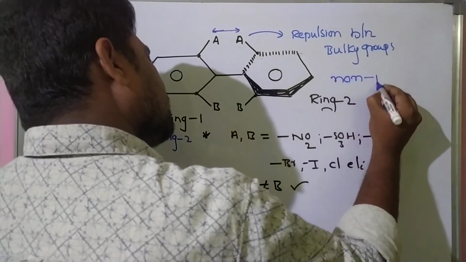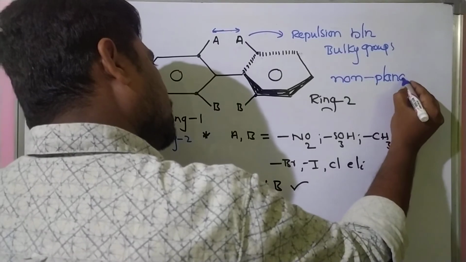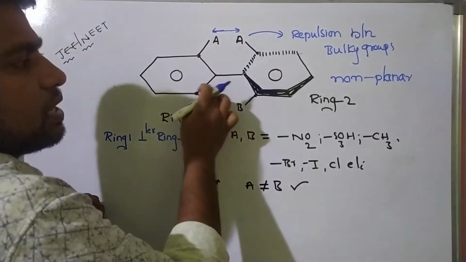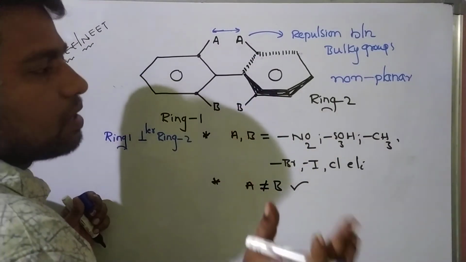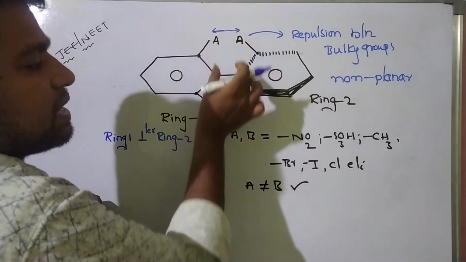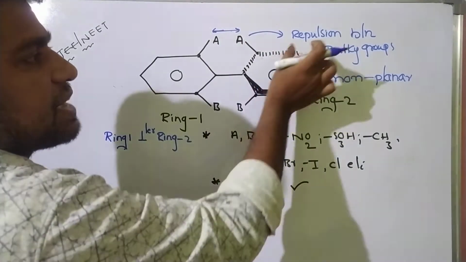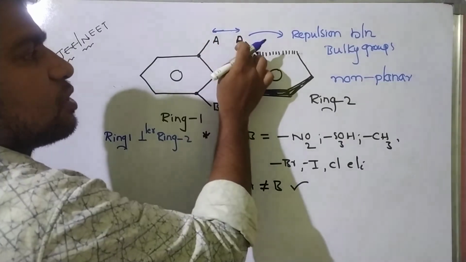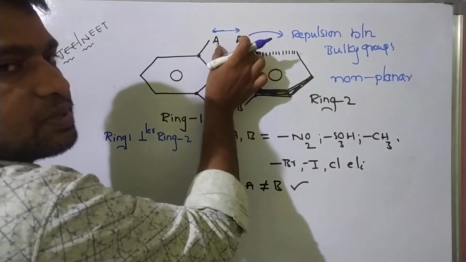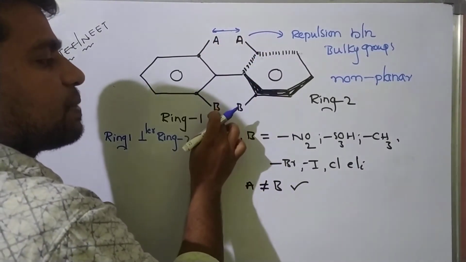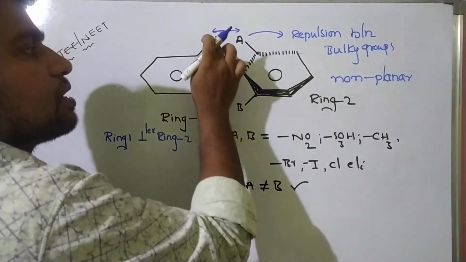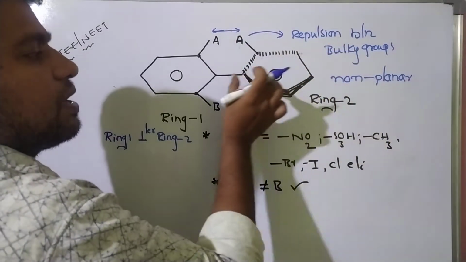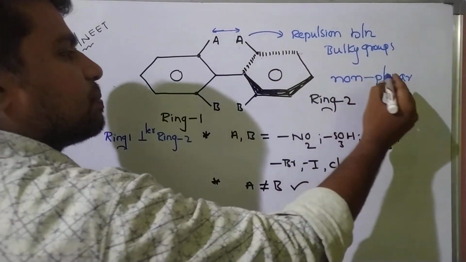Non-planar, leading to non-planar geometry. Okay, students, in the absence of these bulky groups, the structure of biphenyl is planar. But when bulky groups are introduced at ortho positions, what happens? There exist great repulsion forces between these side by side groups in the ortho positions. This ortho group is repulsed by that ortho group. Finally, what happened? The planar structure converts into non-planar.